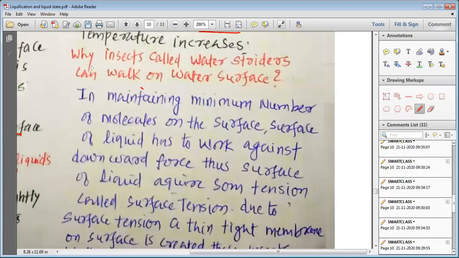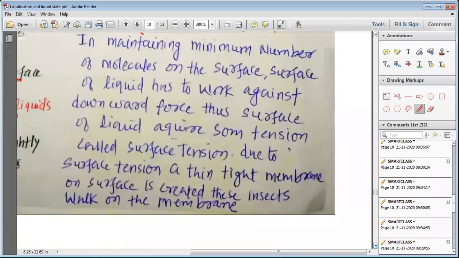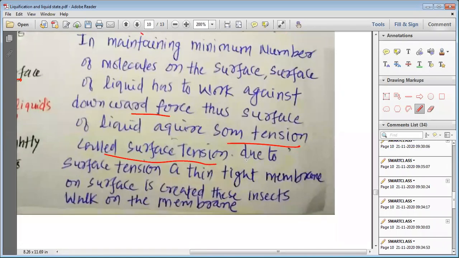Now, why do insects called water striders walk on the surface? In maintaining the minimum number of molecules on the surface, the liquid has to work against the downward forces. Thus the surface of the liquid acquires some tension called surface tension.